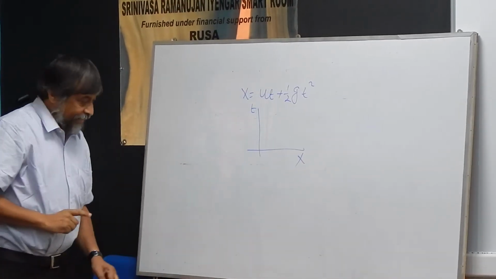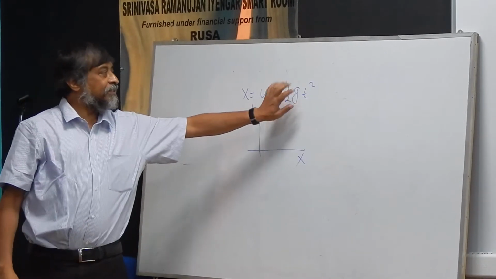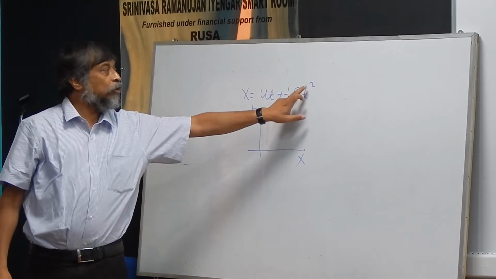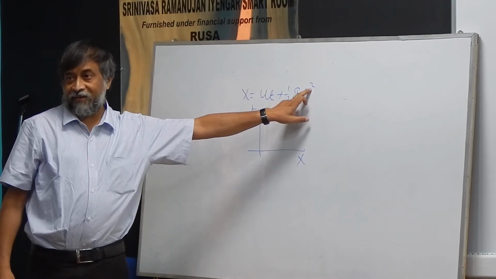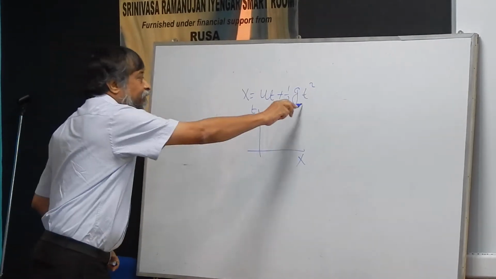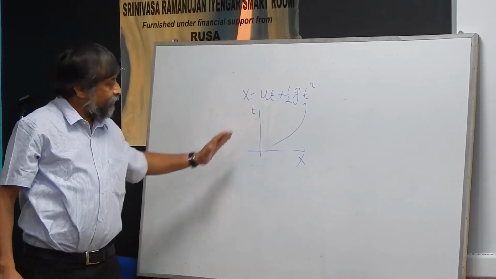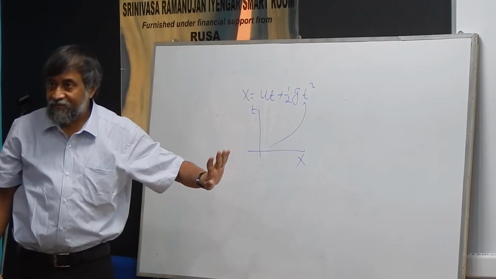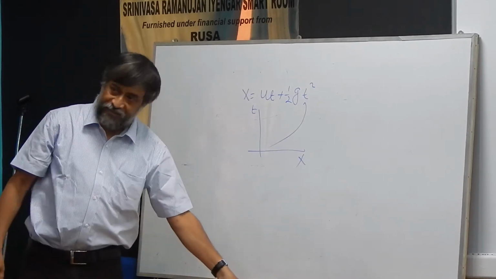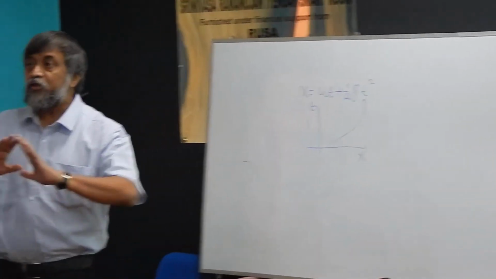So remember, whenever there is an acceleration, the power of t will be more than 1, and then the path will be a curved line, right? And whenever the power of t is 1, when there is no acceleration, the path will be a straight line. So for this reason, Einstein said that everything travels in the space-time plane in a curved path whenever there is a force, because force leads to acceleration, what Newton thought.